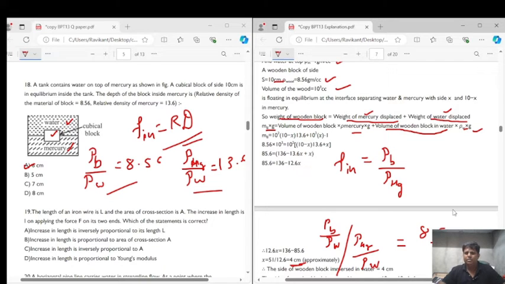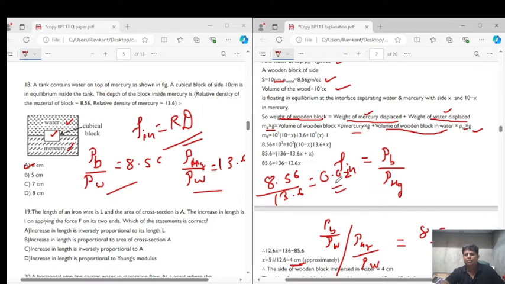If we do 8.56 upon 13.6, it comes approximately equal to 0.62, right?